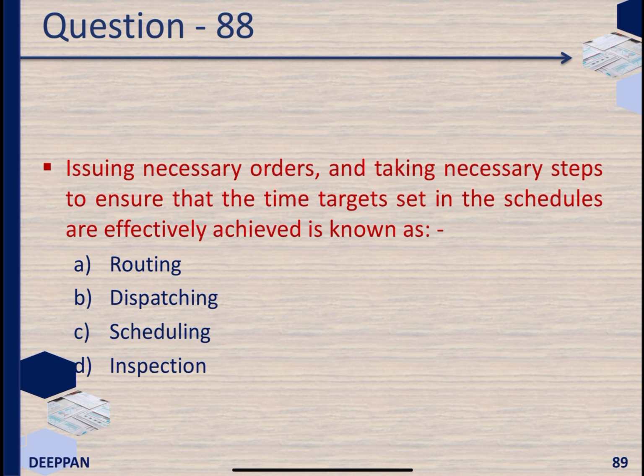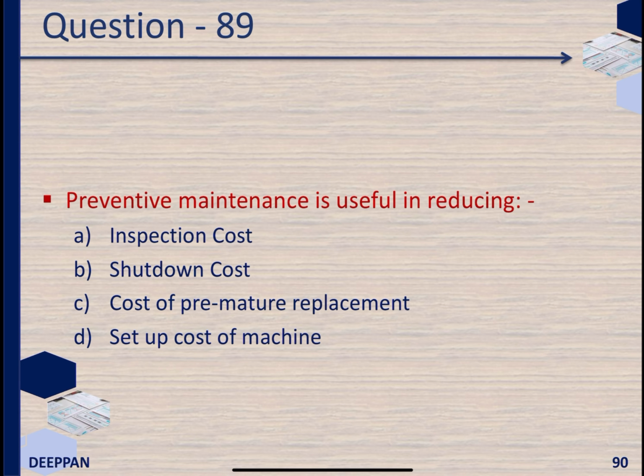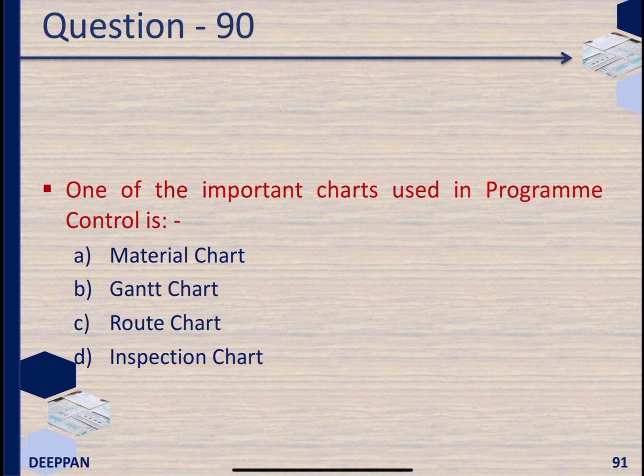Issuing necessary orders and taking necessary steps to ensure that the time targets set in the schedules are effectively achieved is known as dispatching. Preventive maintenance is useful in reducing shutdown cost. One of the important charts used in program control is Gantt chart.